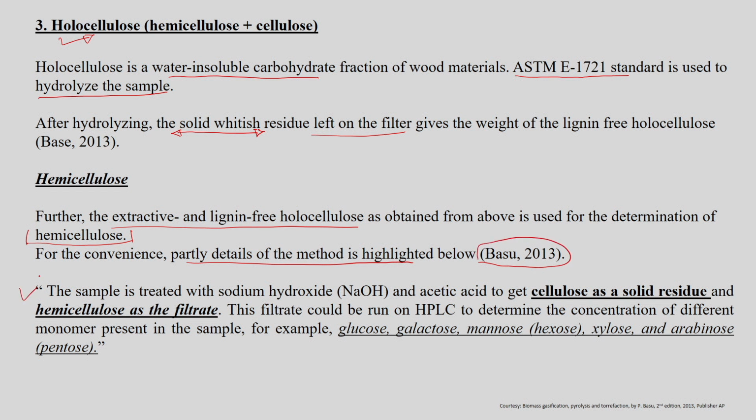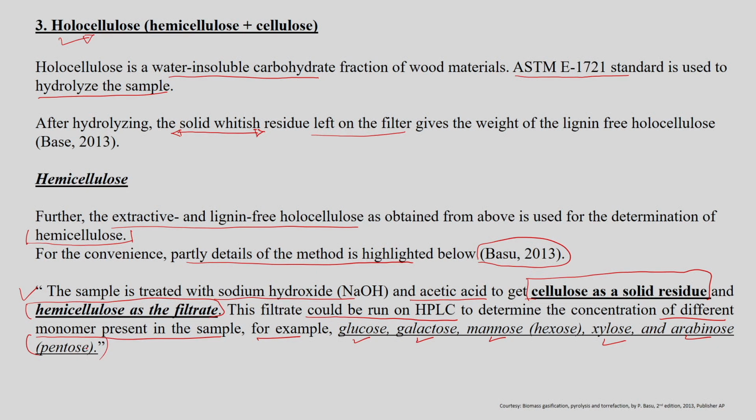So, in this case, the sample is treated with sodium hydroxide and acetic acid to get cellulose as a solid residue, and the hemicellulose as a filtrate, which can be run on HPLC to determine the concentration of the different components present in the sample, that is, the hemicellulose content of the specific sample. Examples are glucose, galactose, mannose, xylose, arabinose.